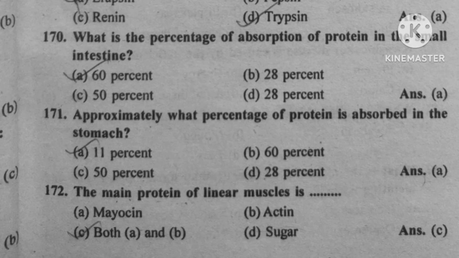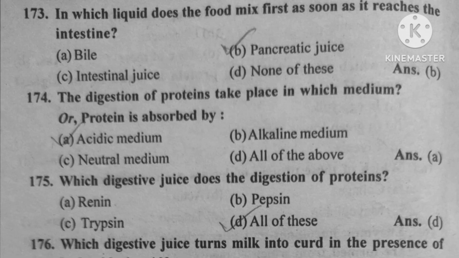Question number 172. The main product of linear muscle is? Option C, both A and B, myosin and actin. Question number 173. In which liquid does the food mix first as soon as it reaches the intestine? Option B, pancreatic juice. Question number 174. The digestive protein take place in which medium or protein is observed by? Option number A, acidic medium.